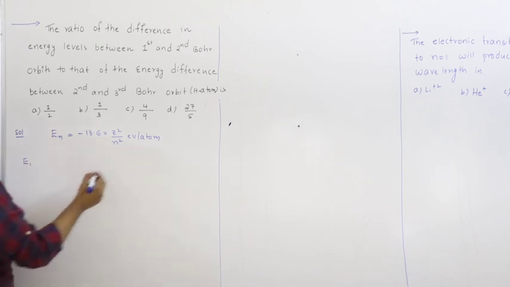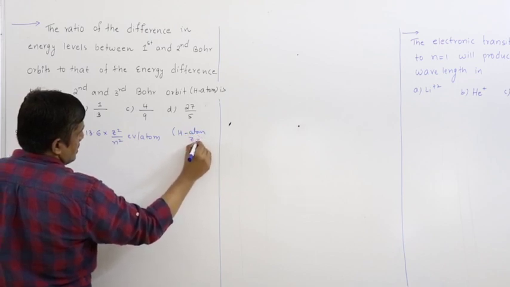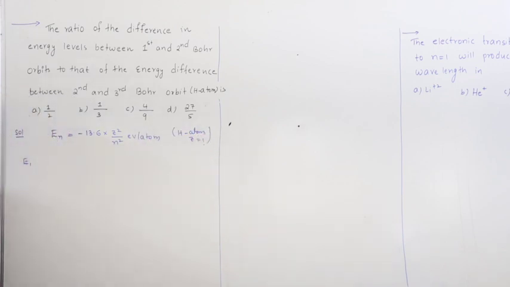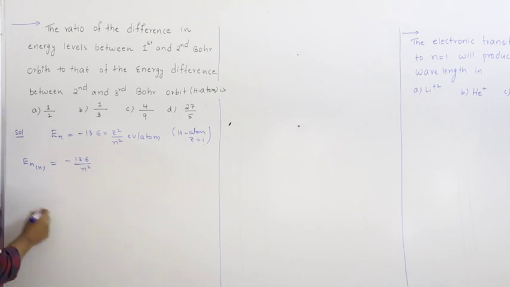So it is for hydrogen atom, so Z value is fixed, it will be the same, Z equal to 1, right. So E n of H becomes minus 13.6 by n square.